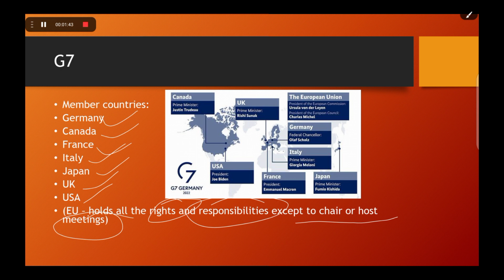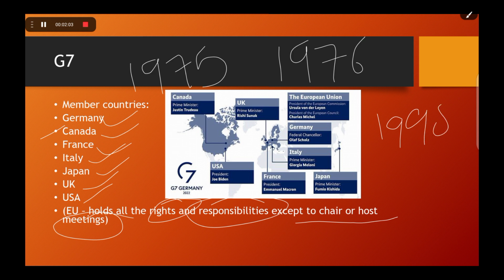Okay. So all these countries, Germany, France, Italy, Japan, UK, USA, joined the G7 in 1975. Except for Canada, it was 1976, and 1998 for Russia, which later in 2014 was removed from the grouping, which was formerly G8, because of the illegal annexation of Crimea. So this also becomes important.